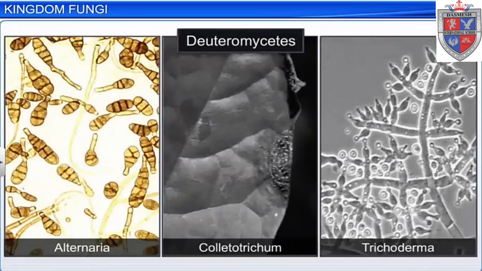Alternaria, Colletotrichum, and Trichoderma are examples of Deuteromycetes. Therefore, members of kingdom Fungi display a diverse set of characteristics.